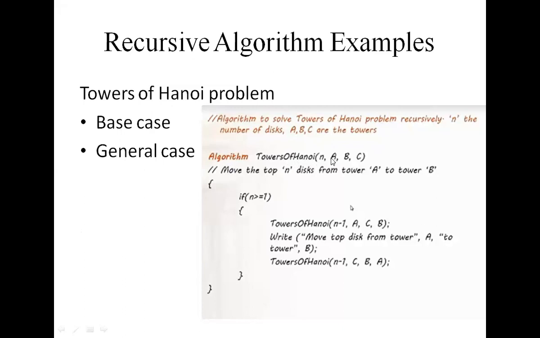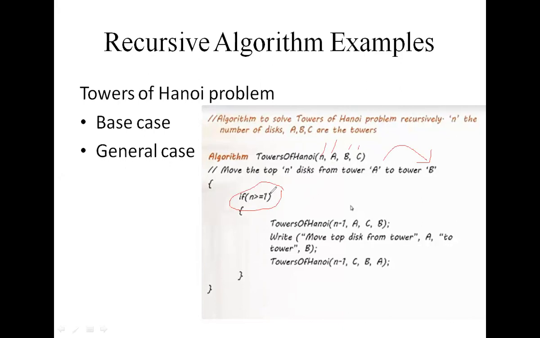So, Towers of Hanoi problem. Here n is the number of disks, and these are the 3 towers. Move top n disks from A to B. Your problem is to move A to B. We check the condition, if n is greater than or equal to 1. If there is only one disk, you just move directly. You don't need any intermediate tower. You directly move to the destination tower.